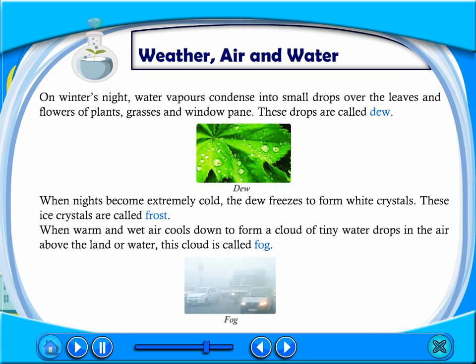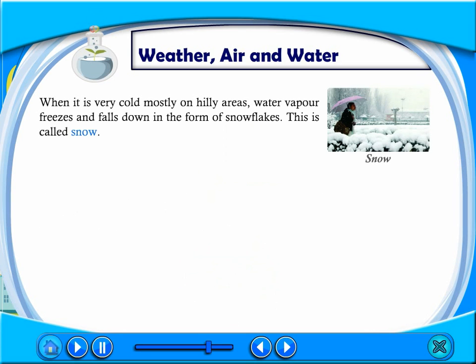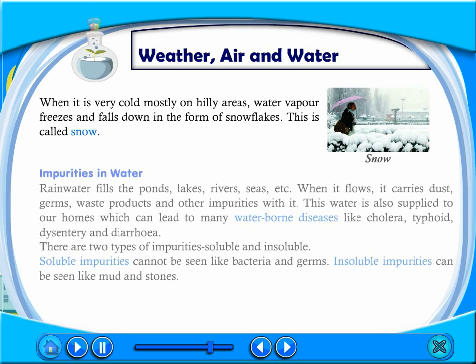When warm and wet air cools down to form a cloud of tiny water drops in the air above the land or water, this cloud is called fog. When it is very cold, mostly on hilly areas, water vapor freezes and falls down in the form of snowflakes. This is called snow.